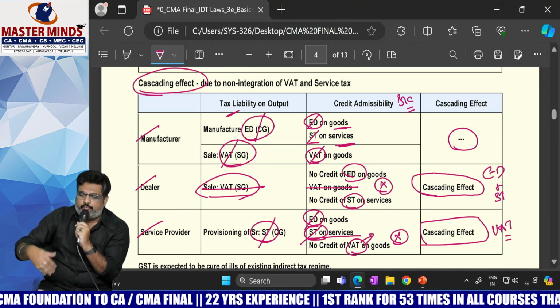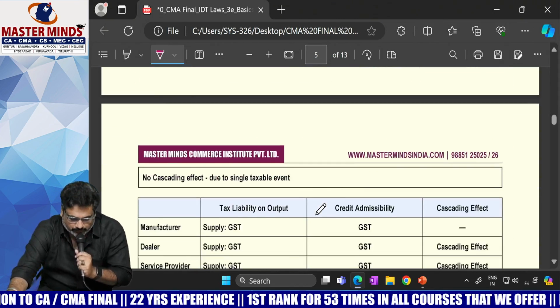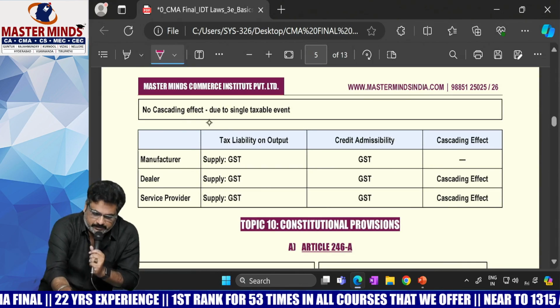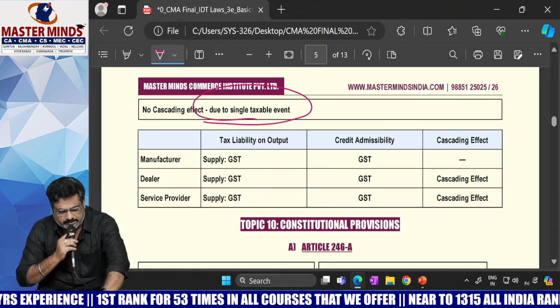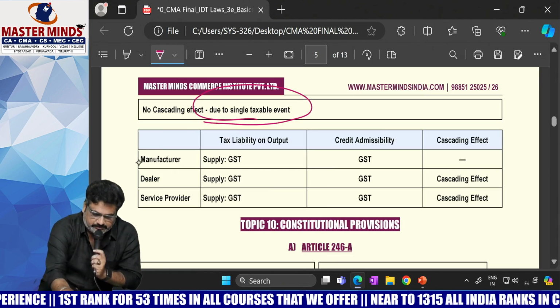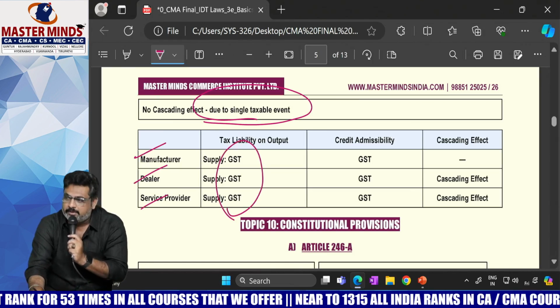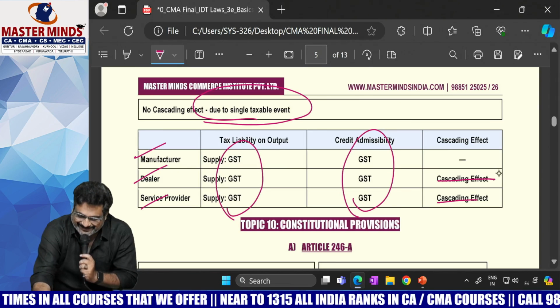So in order to overcome these difficulties, GST is expected to be the cure for our indirect tax regime, because there is no cascading effect due to a single taxable event. See this, whether it's a manufacturer, dealer or service provider. What is the output tax liability? GST. What is the input tax liability? GST. Oh, sorry, here it is nil.